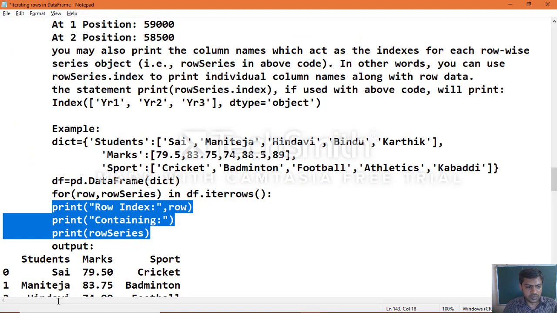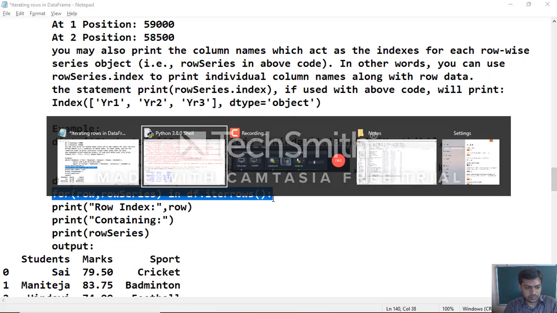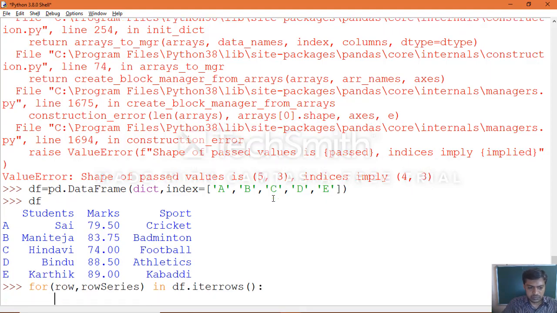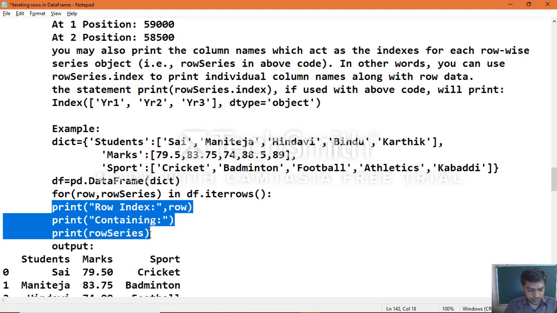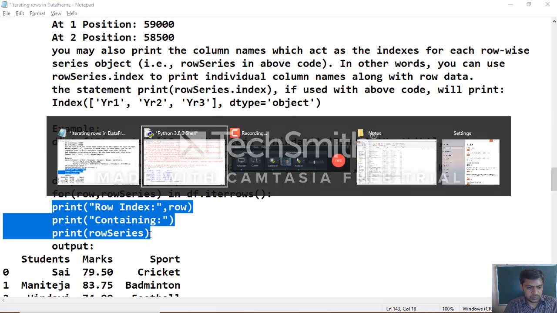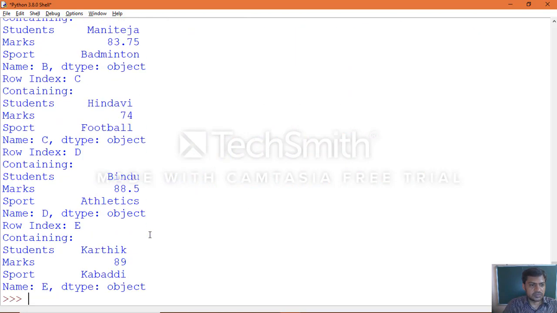Execute the statements within the for loop.